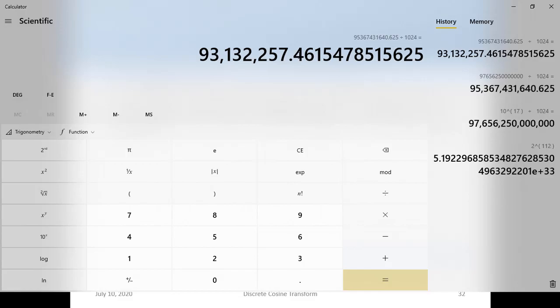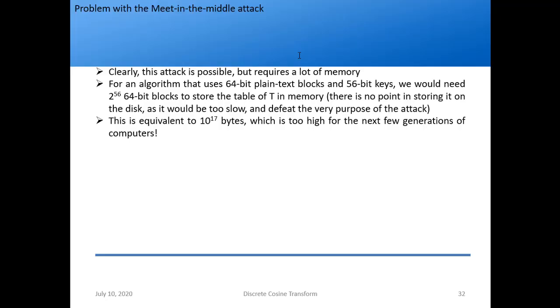Nowadays we have a maximum of 2 to 3 terabytes in a personal computer, so that is almost impossible to have.